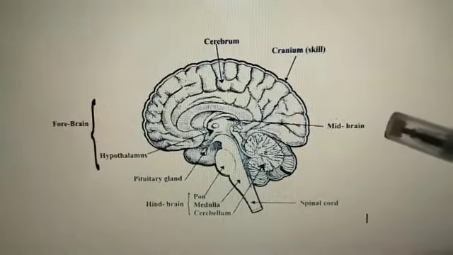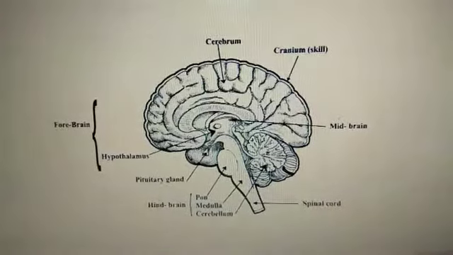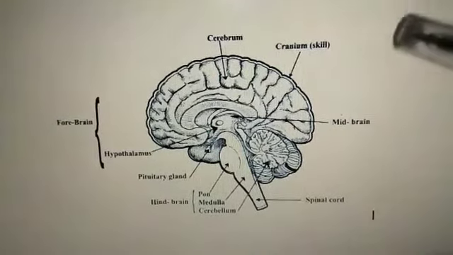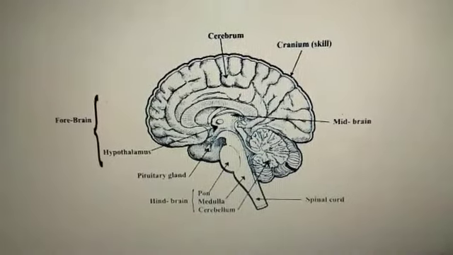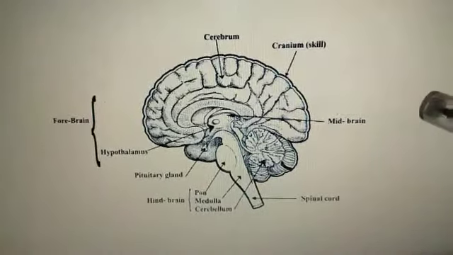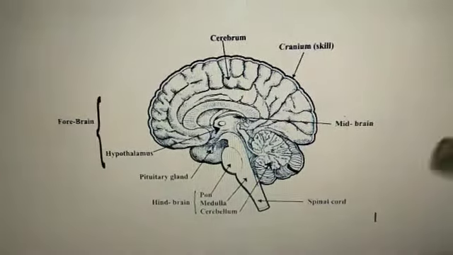The next part of the brain is the midbrain. The midbrain controls reflex action of the head in response to auditory and visual stimuli. Just now I told you that reflex action is controlled by the spinal cord.